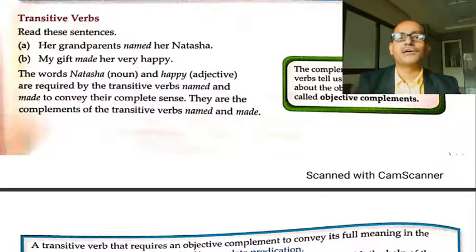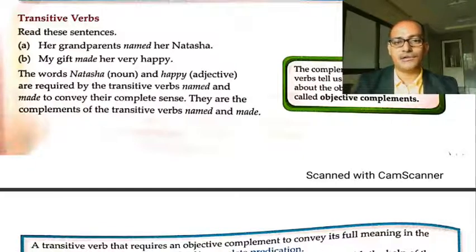Read these sentences. For example, her grandparents named her Natasha. Now, her grandparents named her. Here, her is the object and Natasha is the complement. Okay, my gift made her what? Very happy. Very happy is the complement, while her is the object. The complements of transitive verbs tell us something vital about the object, and are therefore called objective complements.